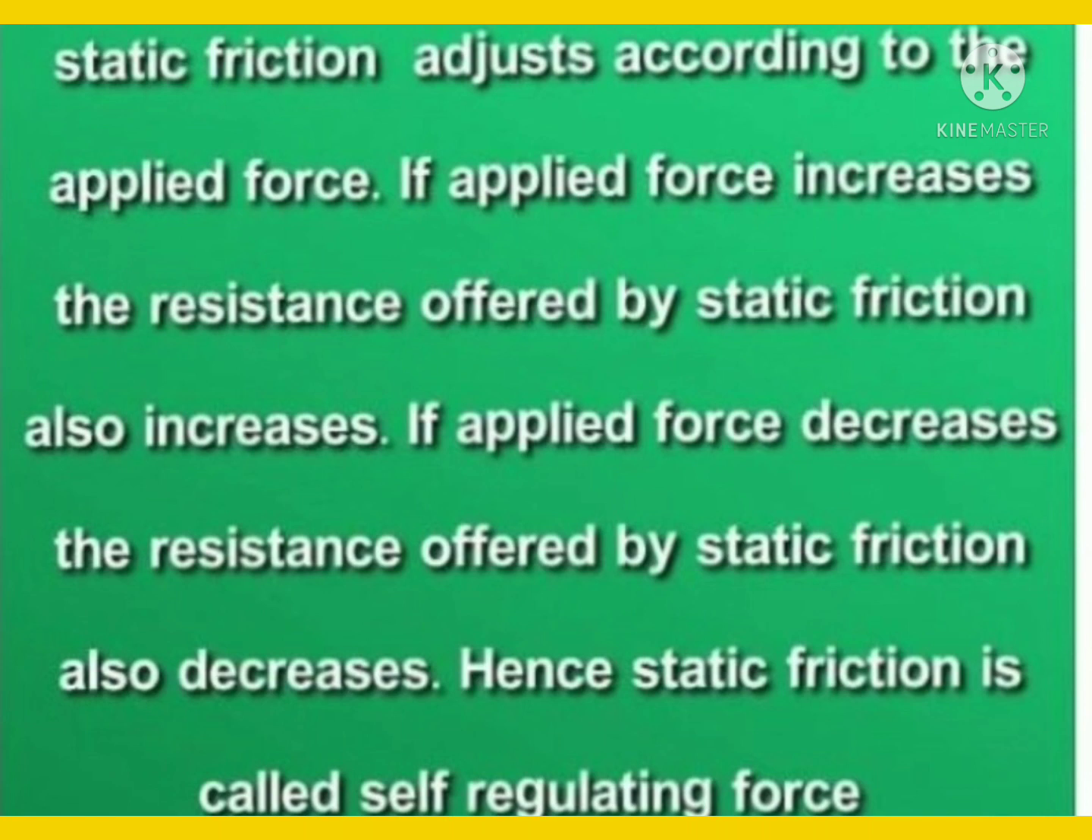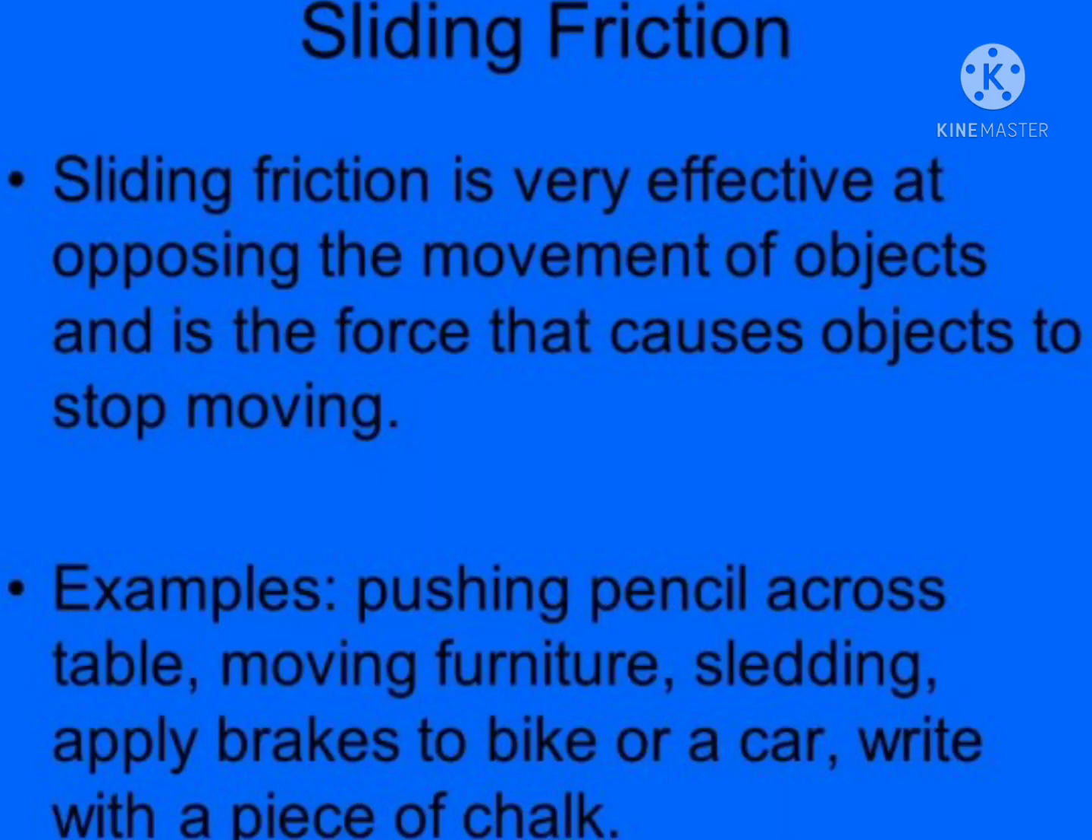self-regulating force. Students, we learn about the next type of friction, sliding friction. Sliding friction is very effective at opposing the movement of objects and is the force that causes objects to stop moving. Examples: pushing a pencil across a table, moving furniture, sledding, applying brakes to a bike or a car, writing with a piece of chalk. See these examples in this figure.